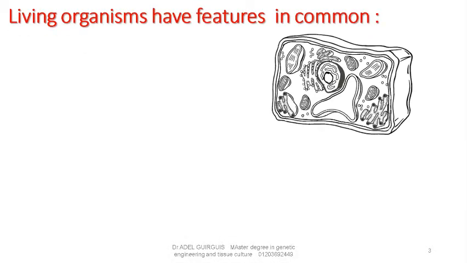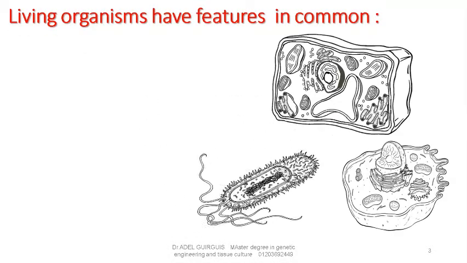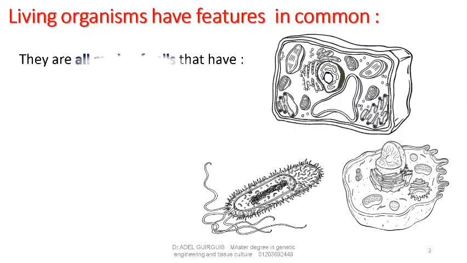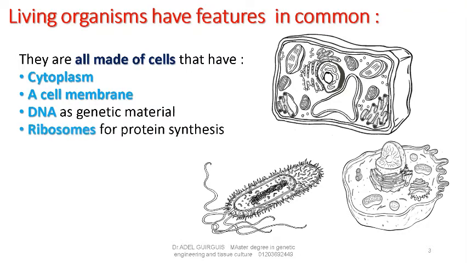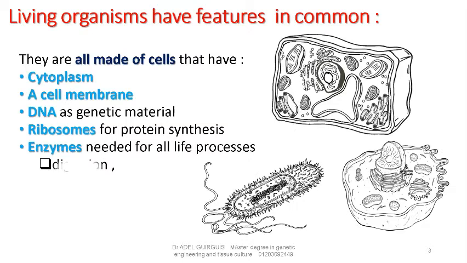Living organisms have features in common. They are all made of cells that have cytoplasm, a cell membrane, DNA as genetic material, ribosomes for protein synthesis, enzymes needed for all life processes, like digestion, respiration, and photosynthesis.